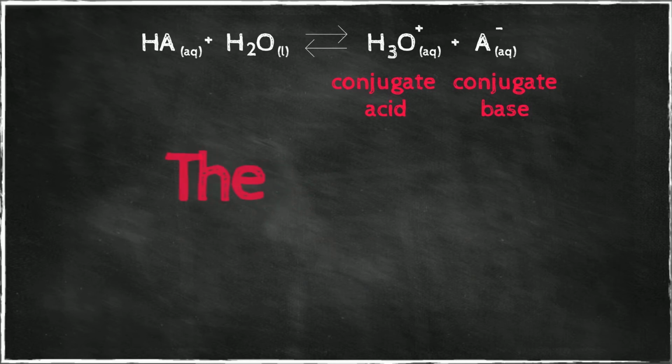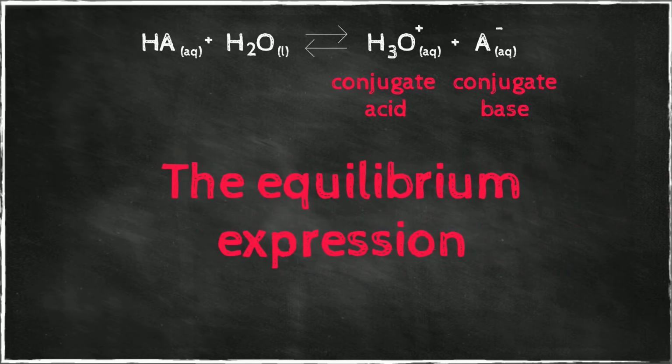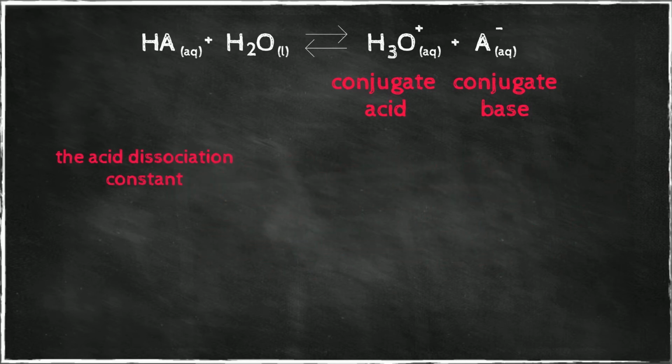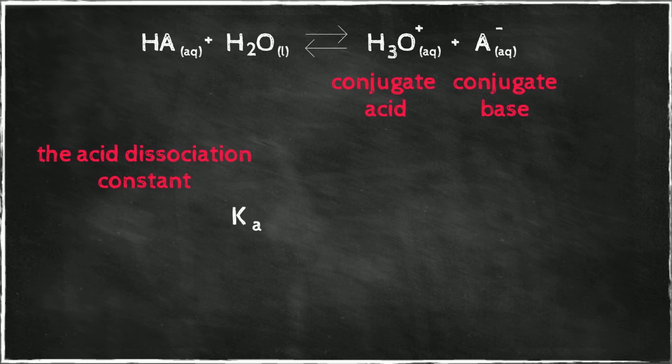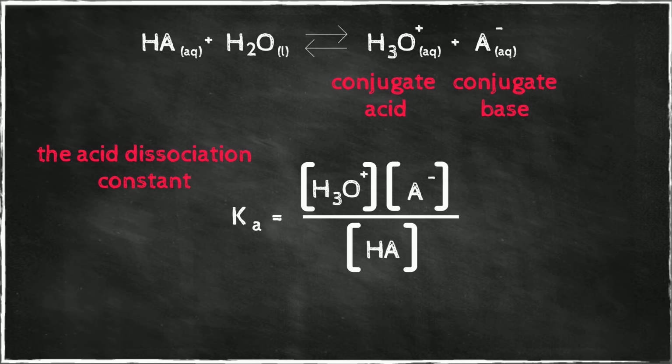The equilibrium expression for the reaction is given for this equation, where Ka is called the acid dissociation constant. This constant is a quantitative measure of the strength of an acid in the solution. The larger the Ka, the stronger the acid and the higher the hydrogen ion concentration at equilibrium.